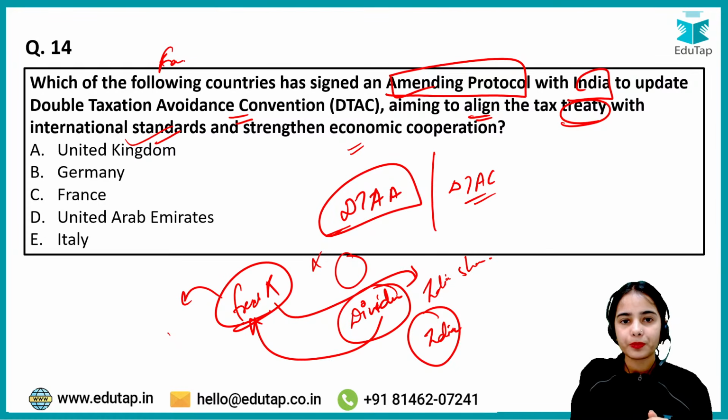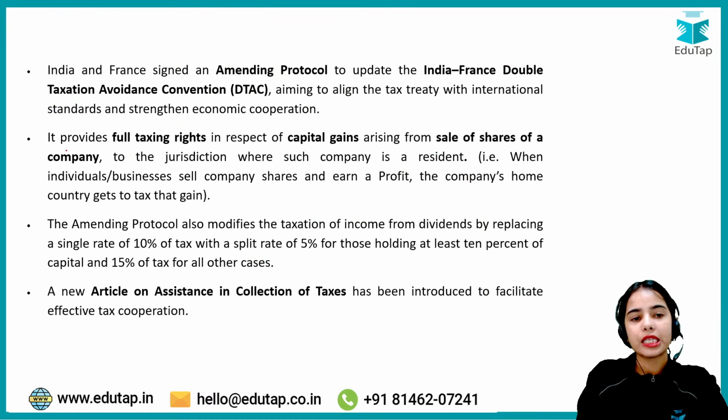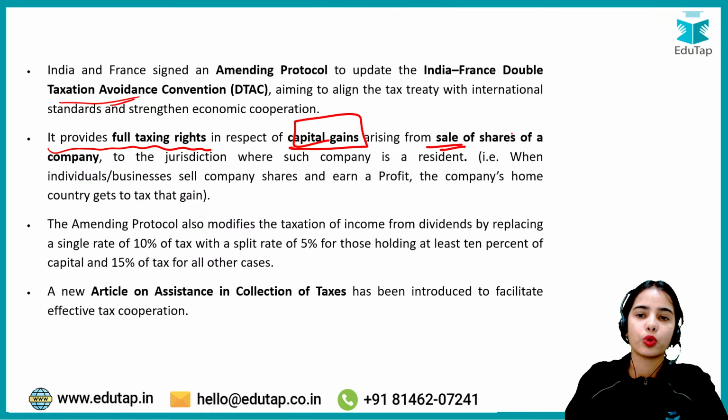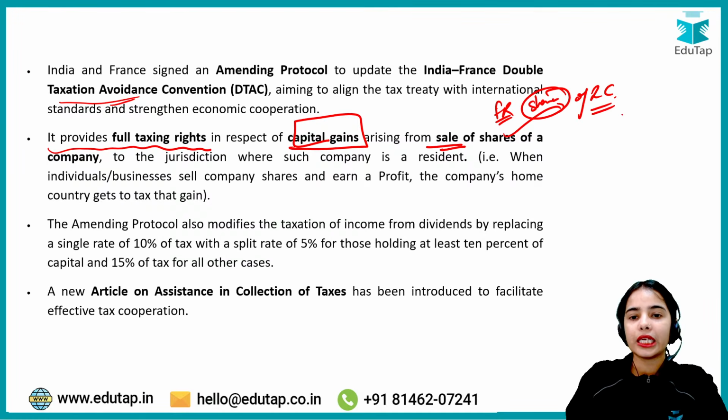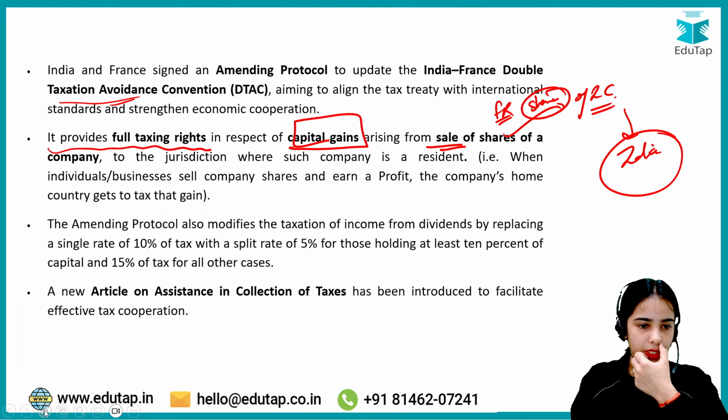Now, which country has signed the amending protocol with India to update the double taxation avoidance agreement? So here the right answer is France. Okay, it provides now the new or updated convention. Basically, it provides full taxing rights in respect of capital gains arising from sale of shares. So basically, if a French resident is selling the shares of an Indian company, then India has the right to tax this income. Okay, so this is the idea.